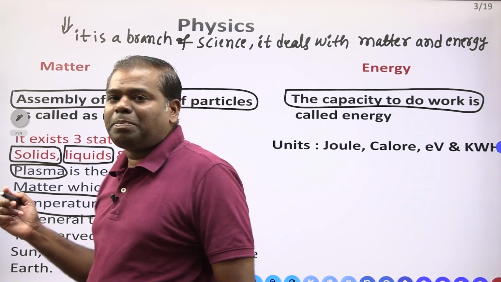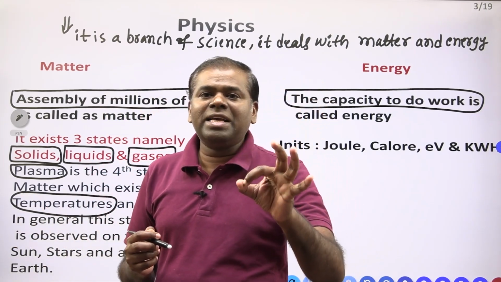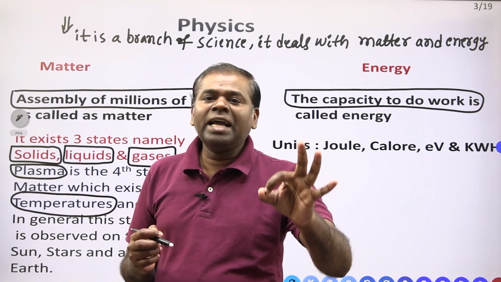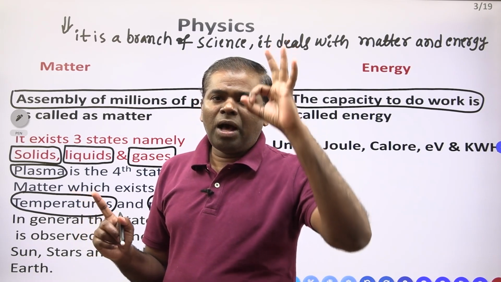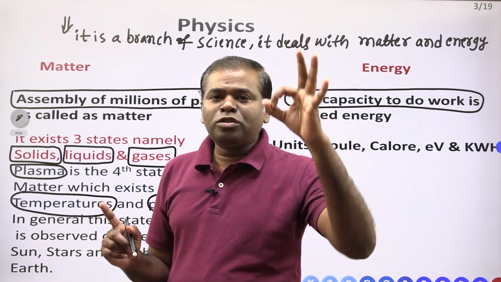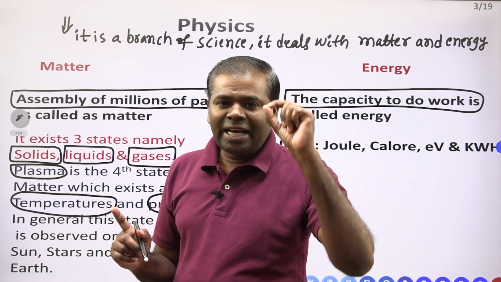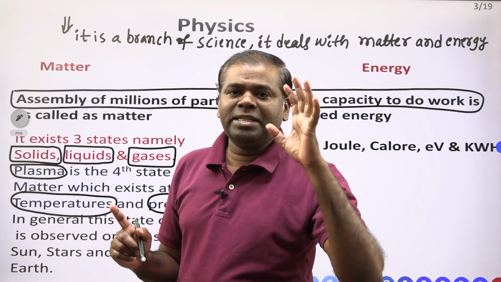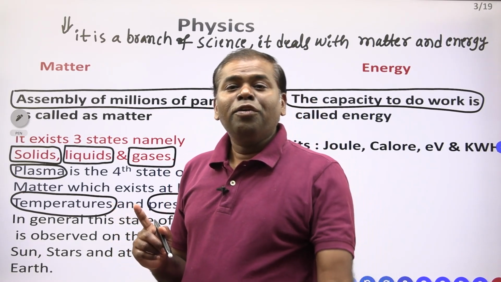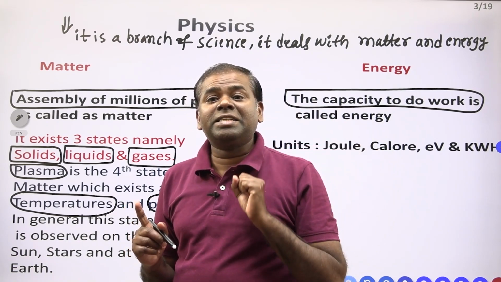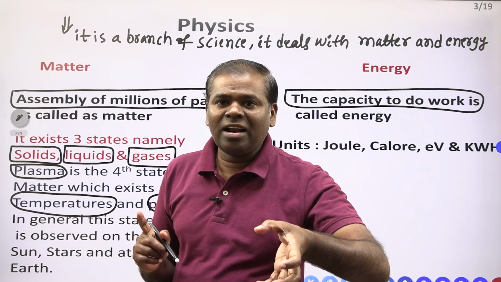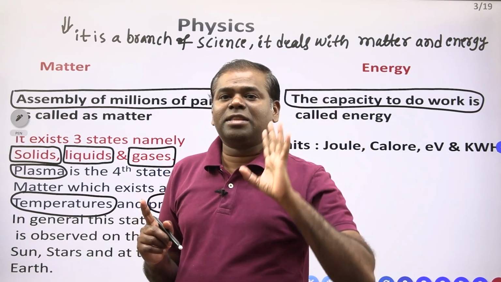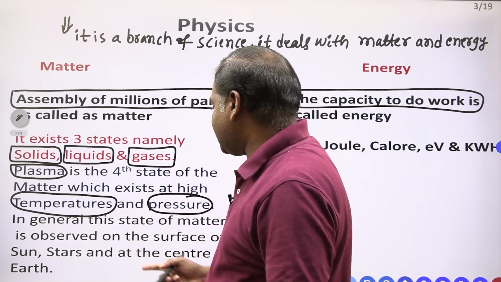Where does plasma exist? Plasma exists at high temperature and pressure only. Where do high temperatures and pressures exist? In the sun, in the stars, and in the center of the earth also this plasma exists.